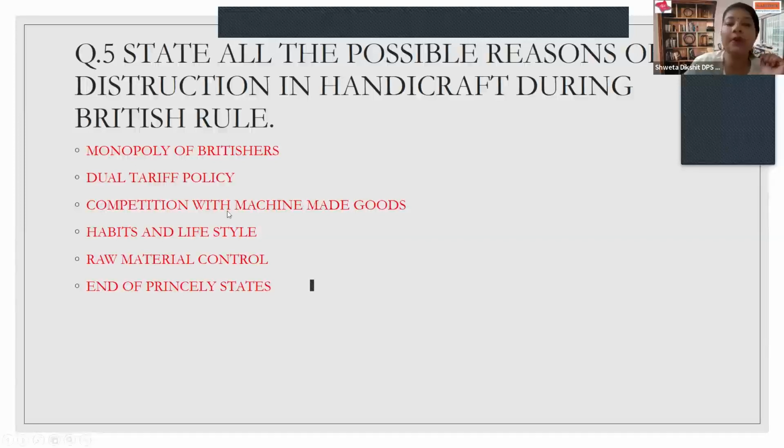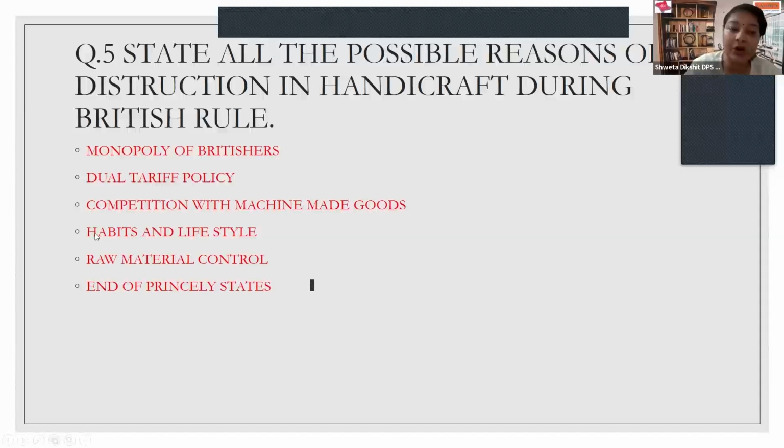Then comes competition with machine-made goods. You must have learned in junior classes about the invention of the steam engine. When the steam engine was invented, there was also the age of industrialization in the world, where everything right from cotton to jute, sugar to paper was being produced on machines. But in India, we were still dependent on handmade goods, which were expensive. Of course, they had good quality, but they were very expensive and could not compete with the machine-made goods.